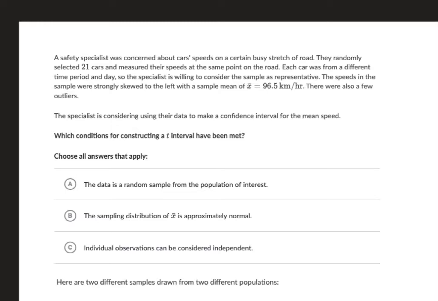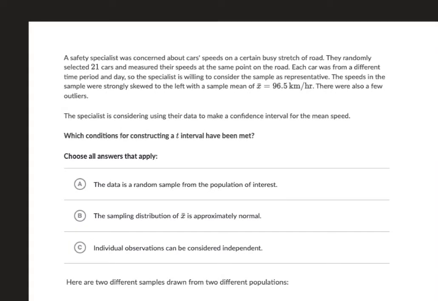A safety specialist was concerned about car speeds on a certain busy stretch of road. They randomly selected 21 cars and measured their speeds at the same point in the road. Each car was different from a time period and day, so the specialist is willing to consider the sample as representative. The speeds in the sample were strongly skewed left with a sample mean of x bar equals 96.5. There were also a few outliers. The specialist is considering using their data to make a confidence interval for mean speed. So we need to determine which conditions have been met.